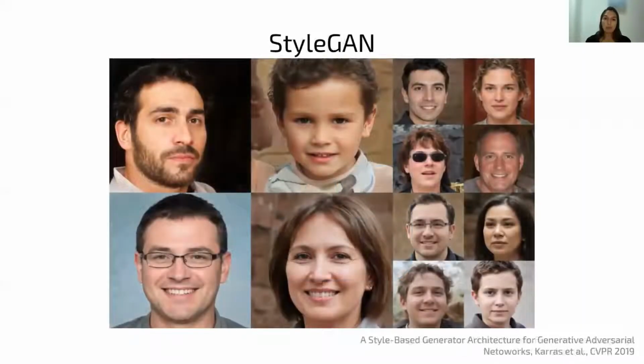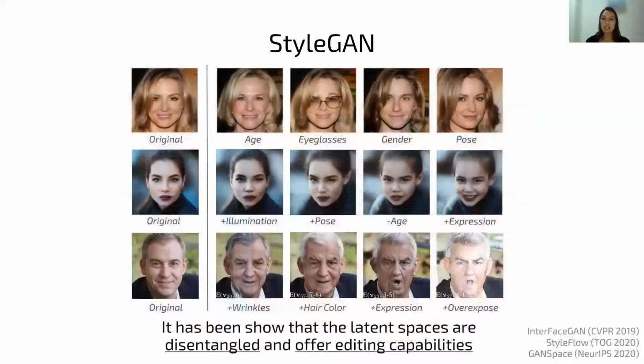And now let me briefly review StyleGAN. StyleGAN is the state-of-the-art image generator. It produces synthetic images with extremely high quality. But StyleGAN is much more than just a great generator. Its latent spaces have been shown to be disentangled and to offer editing capabilities. Recently, many works propose methods that employ its latent space in order to edit images. These methods can manipulate semantic attributes such as age, eyeglasses, pose, hair color, and so on.